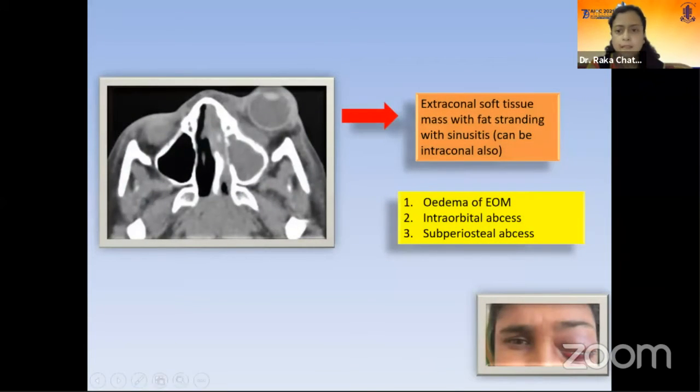Now, in this case, this middle-aged lady, though we are thinking of some malignancy, after ordering this imaging, we had this extraconal soft tissue mass with fat stranding accompanied by sinusitis. Now, this is a case of orbital cellulitis. This extraconal mass can be presented in intraconal space also. In other cases of orbital cellulitis, we can have associated edema of the extraocular muscles.